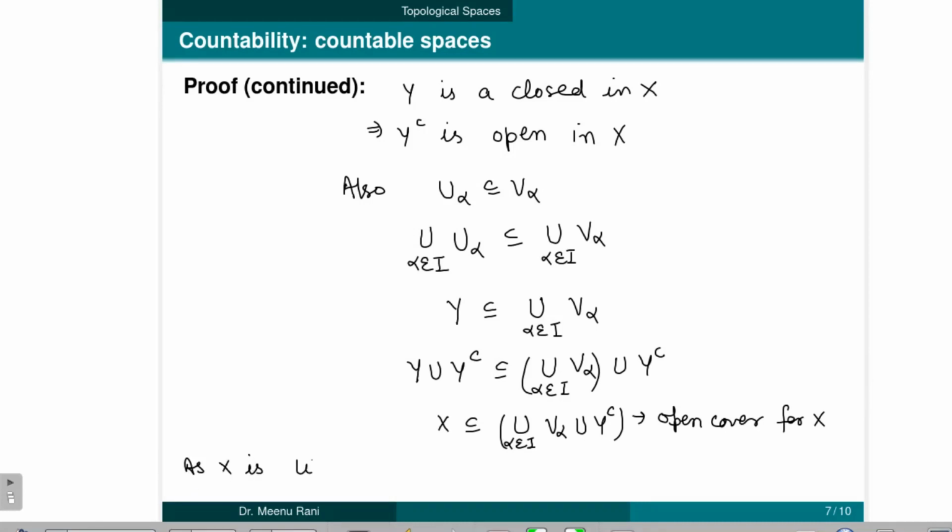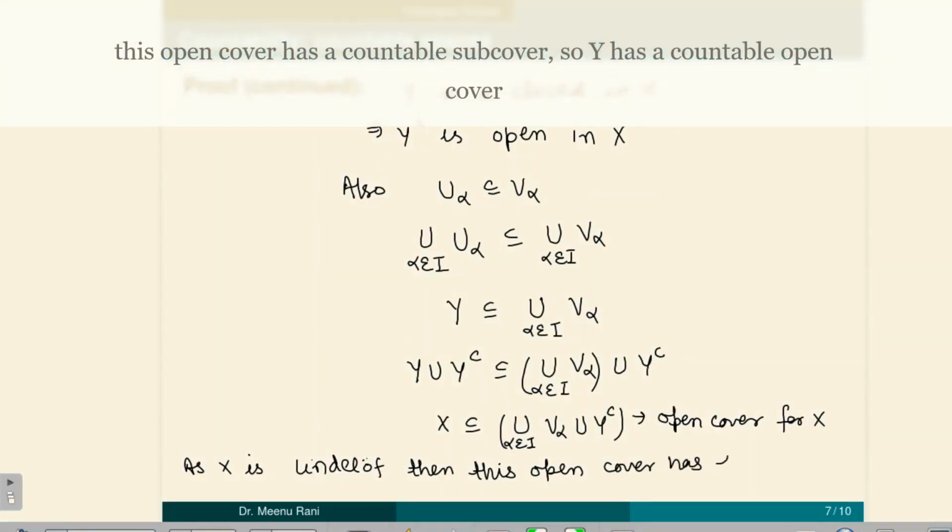As X is Lindelöf, this open cover has a finite subcover which covers X, and as Y is a subspace of X, it will cover Y also. So Y has a finite subcover, which implies that Y is a Lindelöf space.